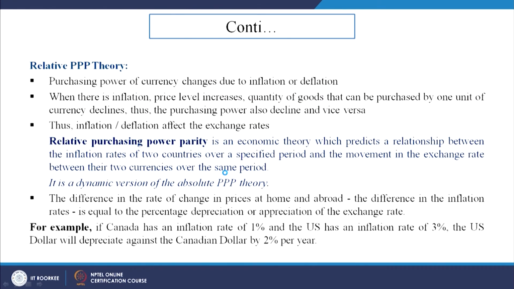But let us see the other one now. There is another form which is called the relative PPP theory. Now, what does it mean? It says the purchasing power of a currency changes due to inflation or deflation. So, it is inflation basically. Whenever there is inflation, the price level goes up. The quantity of goods that can be purchased by 1 unit of the currency will go down because it is costlier now. Thus, the purchasing power also declines and vice versa.